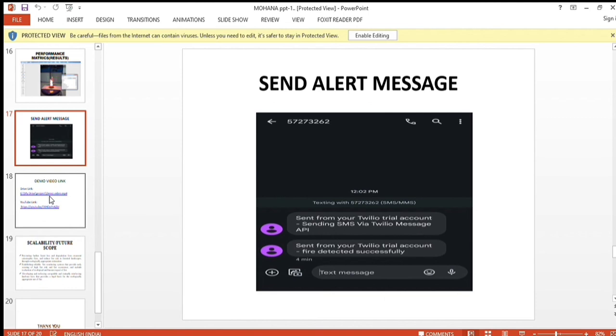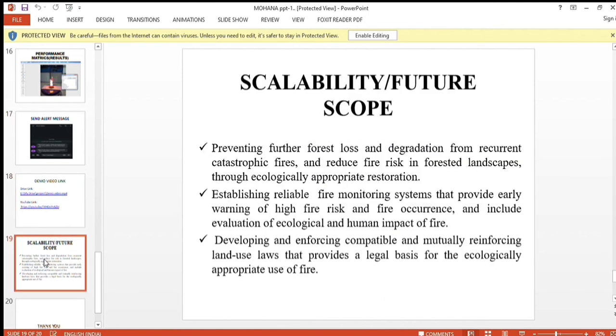Now let's look at the scalability and future scope. To prevent further forest loss and degradation and reduce fire risk, ecological restoration action is used, along with a fire monitoring system that provides early warning of high fire risk. Thank you.